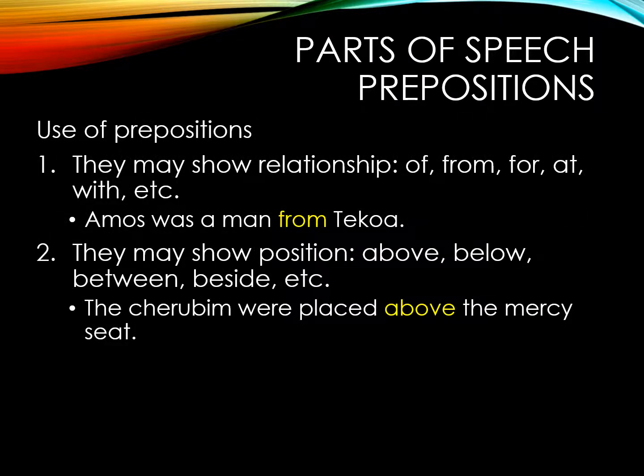When we think about the usages of prepositions, number one, they can show relationship, and some of those prepositions are of, from, for, at, with, and others. An example of that is Amos was a man from Tekoa. Tekoa is the object of the preposition from. Then they also show position: above, below, between, beside, and others. The cherubim were placed above the mercy seat, so it shows position.